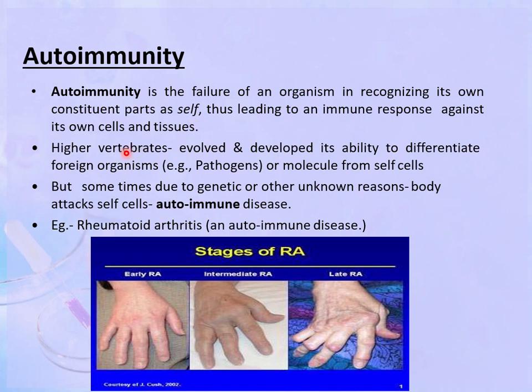Higher vertebrates have evolved and developed the ability to differentiate between pathogen molecules and self cells. But sometimes, due to genetic or other unknown reasons, the body attacks the self cells, and this is known as an autoimmune disease. An example of this is rheumatoid arthritis, which affects many people in our society, and it is an autoimmune disease.